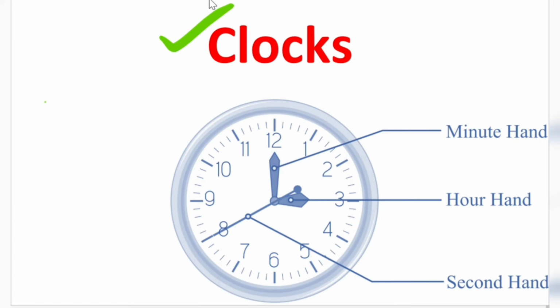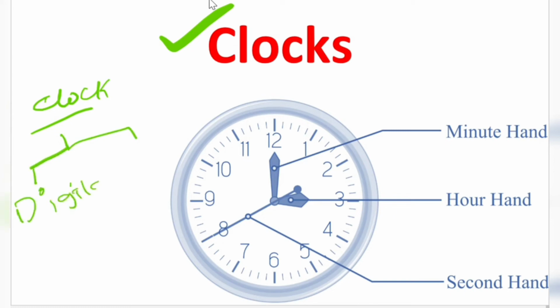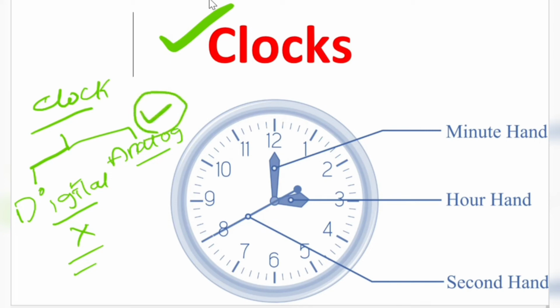Basically there will be a clock, as I said. In clocks we have two types: digital clocks and analog clocks. In examinations we will not get digital type questions. In most examinations we only get analog clock questions. The picture I am showing you is an analog clock.